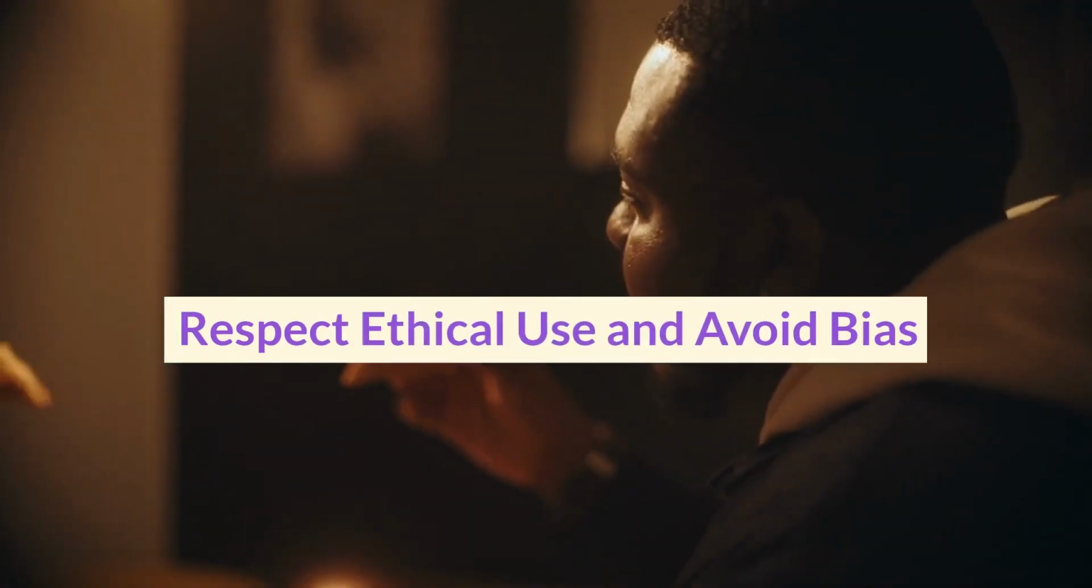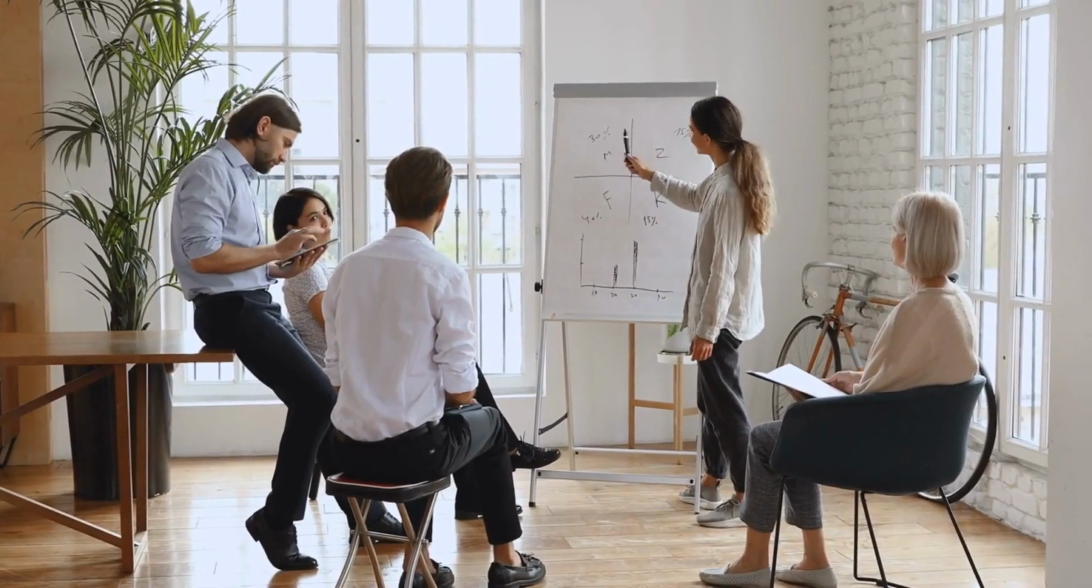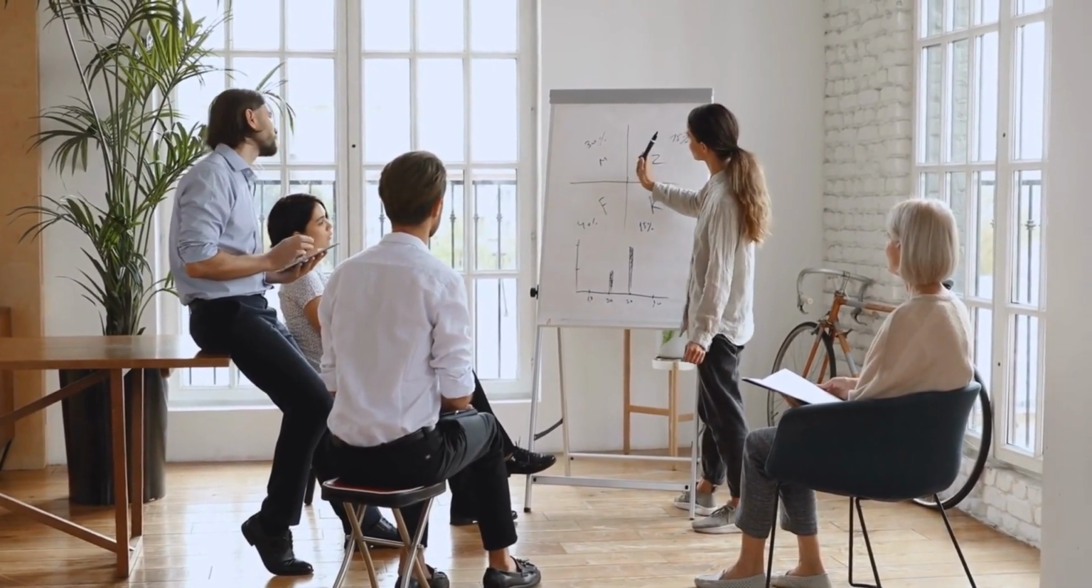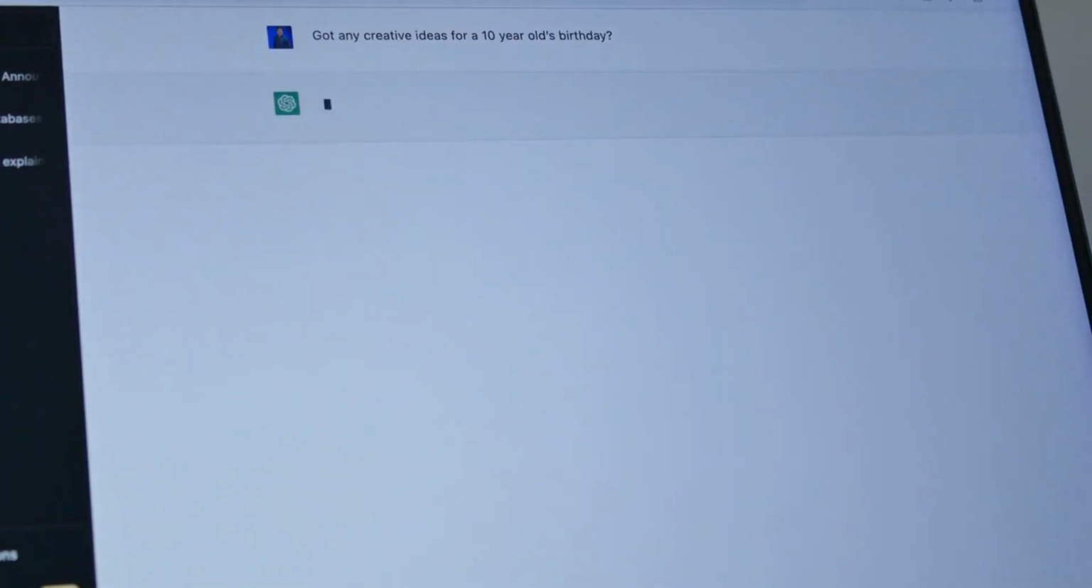Respect ethical use and avoid bias. As content creators, it's essential to ensure ethical use of AI. Avoid promoting harmful content and be mindful of potential biases in the model's responses. If you encounter biased or inappropriate replies, try rephrasing your prompts or seek assistance from OpenAI's moderation tool.